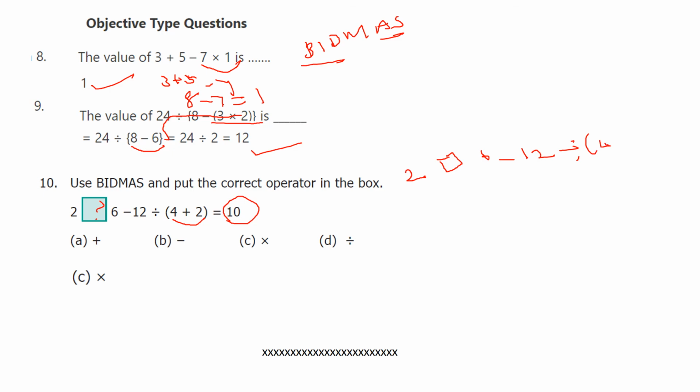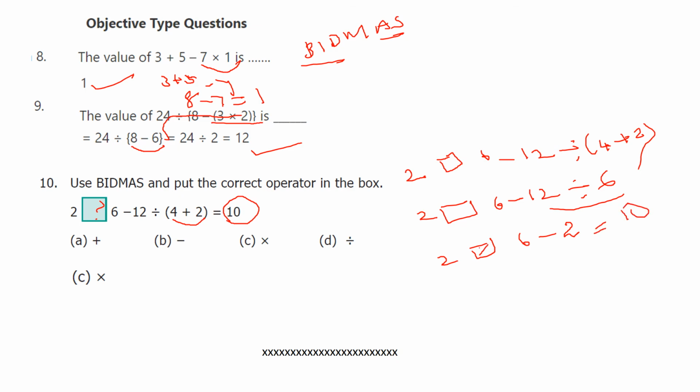First step, other terms you write as such, 4 plus 2 is 6. Next division rule, so 12 divided by 6 is 2. Here answer is 10, means 2 into 6 only 12. So 12 minus 2 equal to 10. So our arithmetic operation is multiplication.